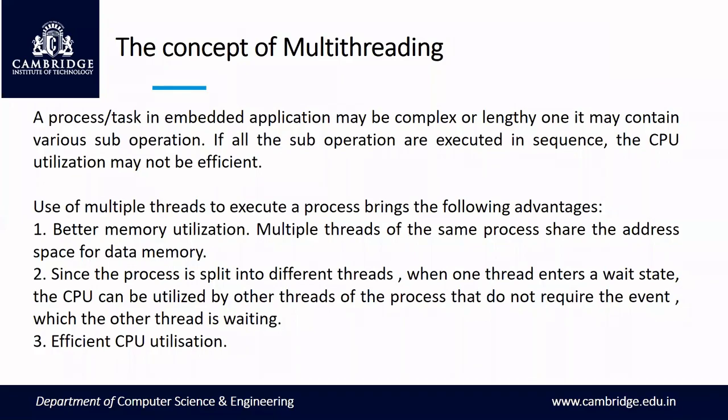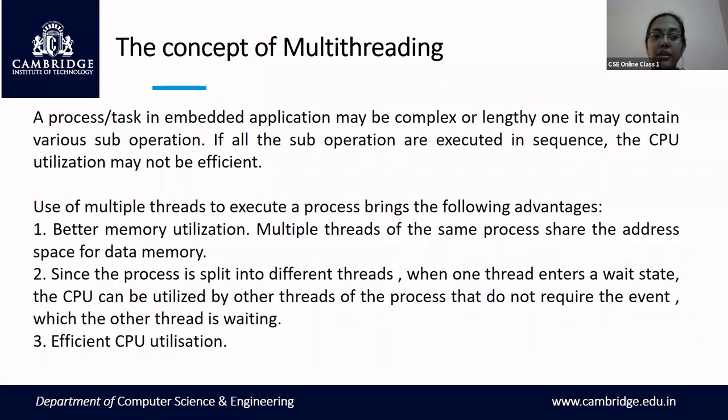I was telling that the entire process has got three threads: T1, T2, and T3. Thread 1 needs the input device to accept the input, and thread 2 does not need an input device, as the data is already present. If T1 has to execute, the input device associated with T1 has to send the data to T1, and it has to wait until the input device is ready. Once thread 1 is waiting, the CPU is idle.